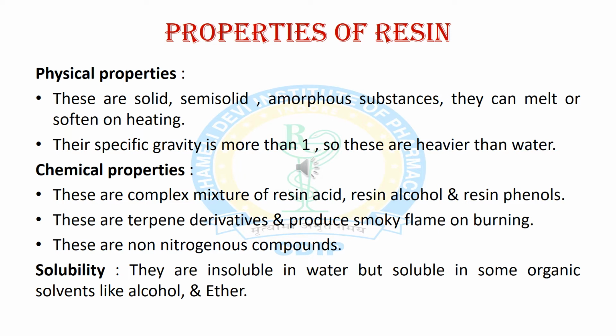Now we will discuss chemical properties. These are complex mixtures of resin acids, resin alcohols and resin phenols. These are terpene derivatives. They produce a smoky flame on burning, and these are non-nitrogenous compounds. Now we will discuss solubility. They are insoluble in water but soluble in some organic solvents like alcohol, chloroform and ether.